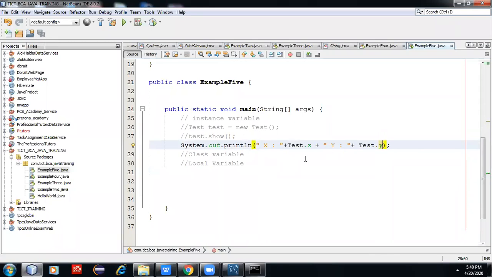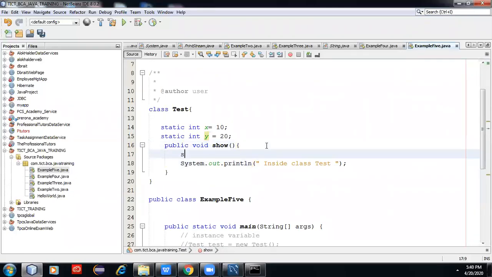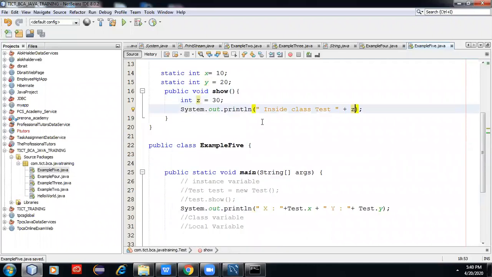Third is called local variable. If I want to declare here, actually if I access this z variable, its lifespan is limited only to the starting and closing of this program.